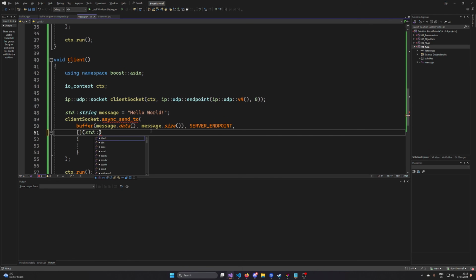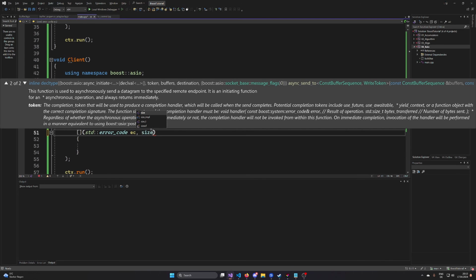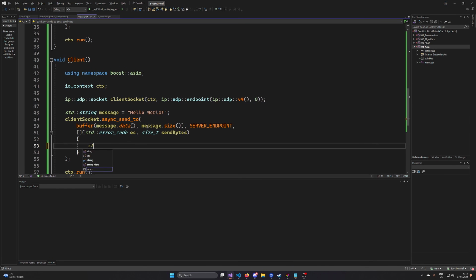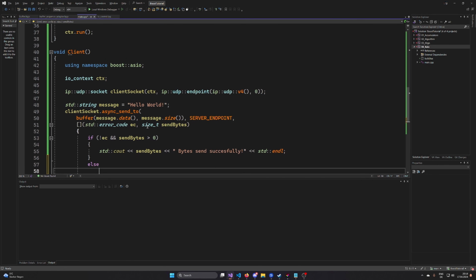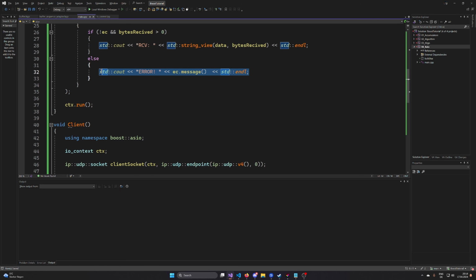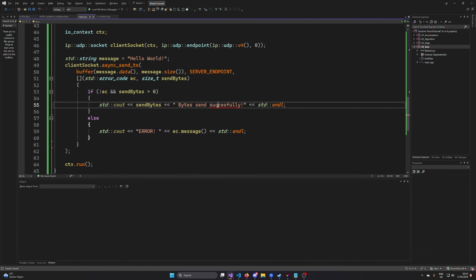The completion handler is also going to have an std::error_code EC, and it's also going to have an error code send bytes. So we're going to have an error code and information on how many bytes we sent. So let's check if not EC and send bytes is bigger than 0. I'm just going to use std::cout and say send bytes, and then bytes sent successfully. And then if there was an error, we can basically just copy and paste our error handling code from here to there, and that's it. We are finished with our code.